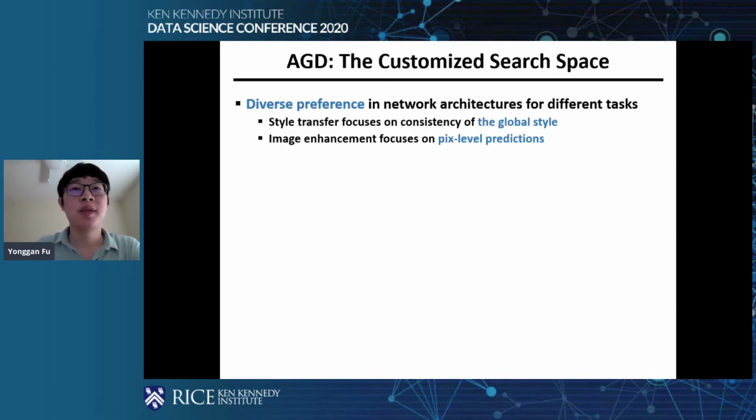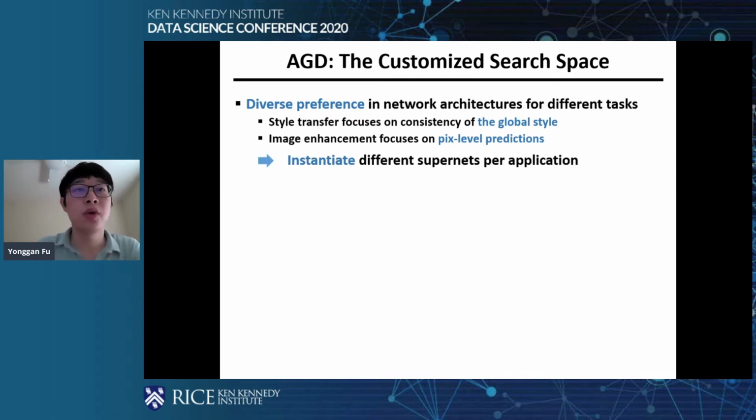Currently, since there's a diverse preference in the network architectures for different tasks, for example, some GAN-related tasks like style transfer may focus more on the consistency of the global style instead of the local details, so they may favor shallower networks. Image enhancement tasks like super resolution focus on dense or pixel-level predictions, so they may favor deeper networks. It's just like SOTA methods using different search spaces for segmentation and classification. So we also instantiate different supernets for each application.